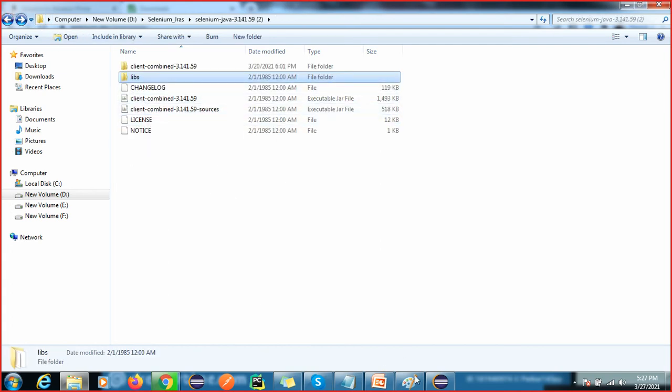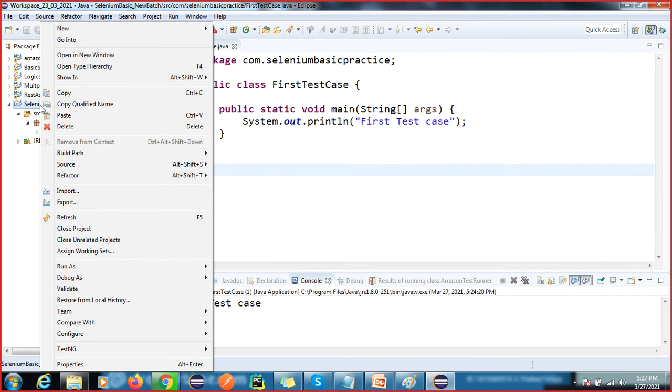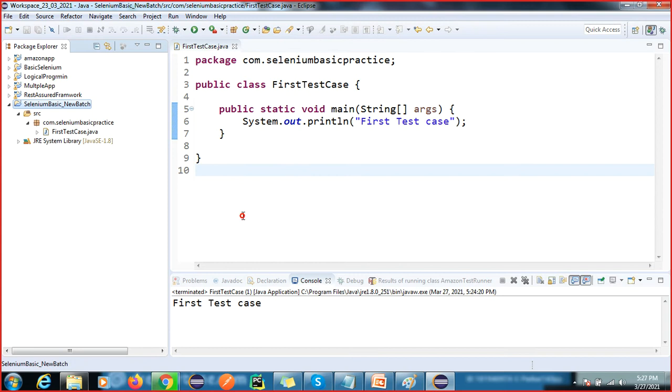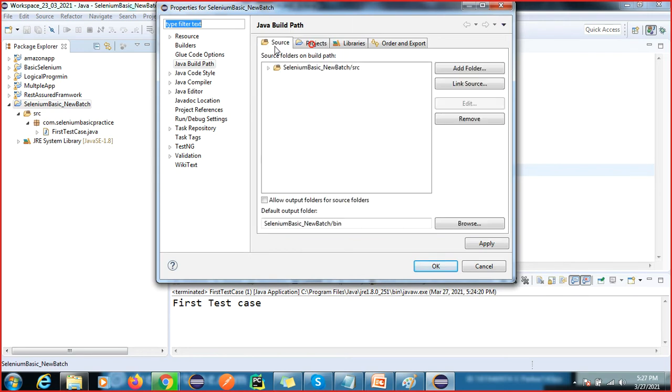How to import the Selenium jar? Just right click, go here, and you have one option, Build Path. Go inside this Build Path and you have the option called Configure Build Path. Sometimes your window will come like that.